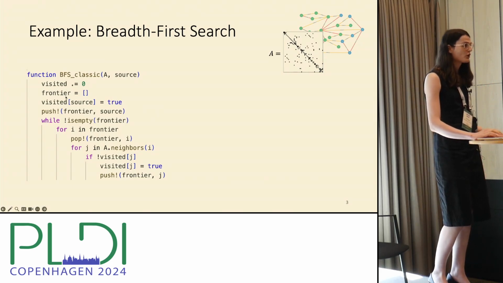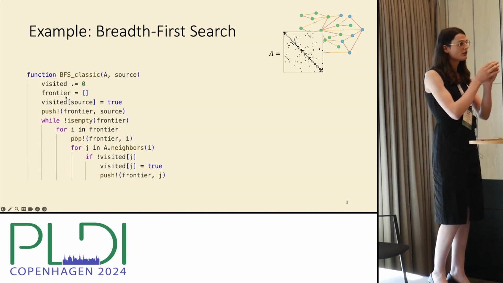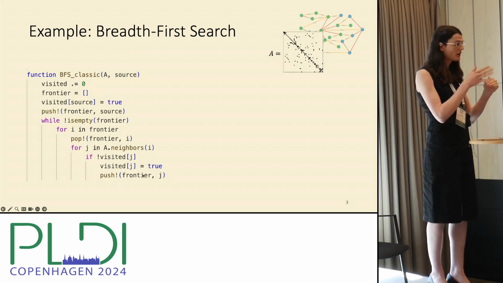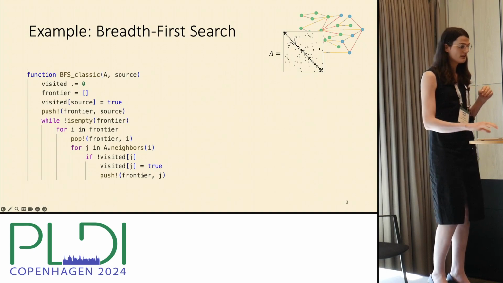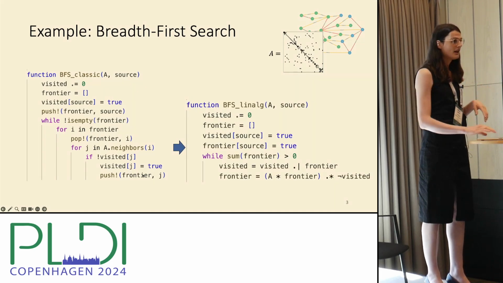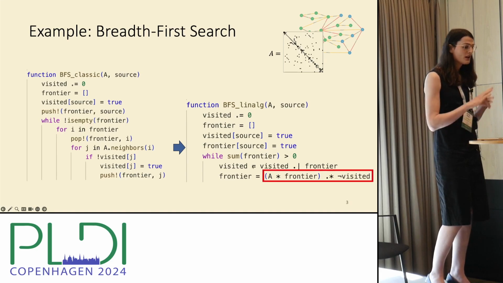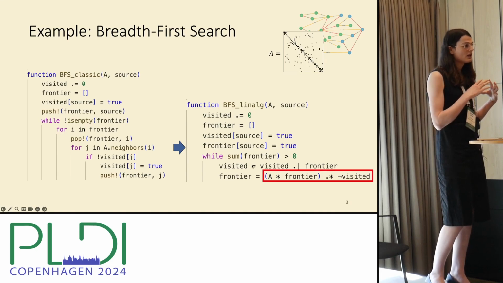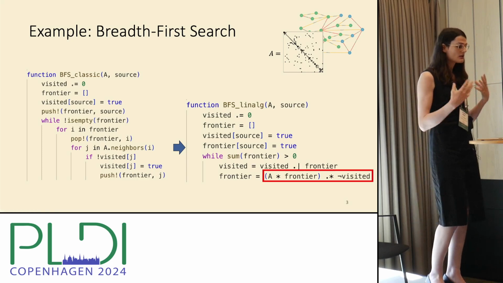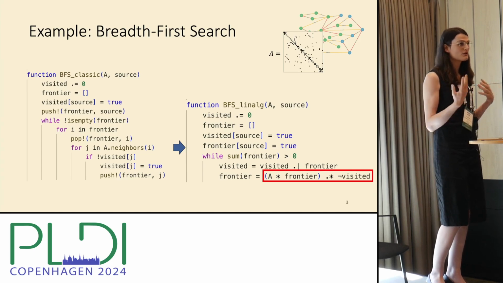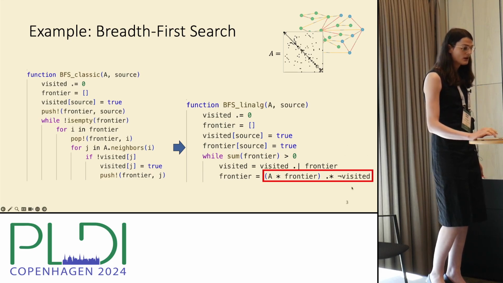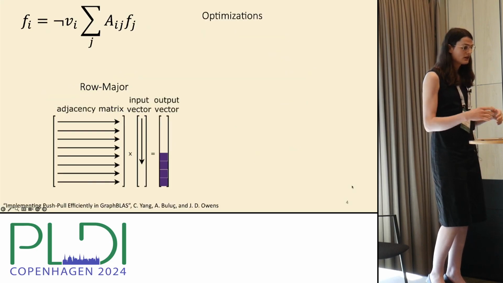We have a frontier. We put our start node on the frontier, and then we iterate over the neighbors of the start node and add them to the next frontier, and we mark them as visited. The GraphBLAS folks have convinced us to maybe write this in a different way, which looks like this, where the main change is that instead of using a stack for the frontier, we're using a sparse array, right? And so now this sparse vector represents, in a one-hot way, which elements are in the frontier. And most of the work is going on in this expression.